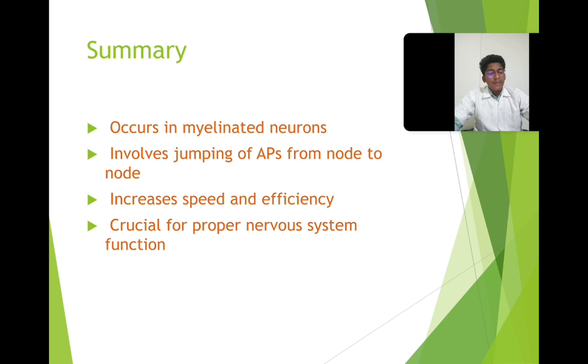Summary. Saltatory conduction can be summarized as: occurs only in myelinated neurons, involves jumping of action potential from node to node, increases speed and efficiency, and is crucial for proper functioning of the nervous system.